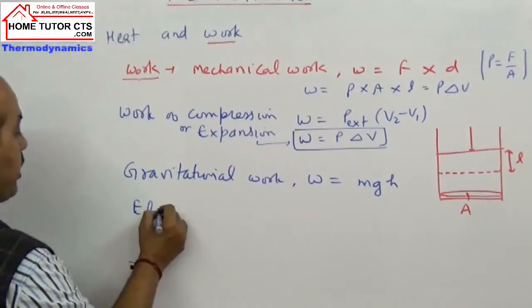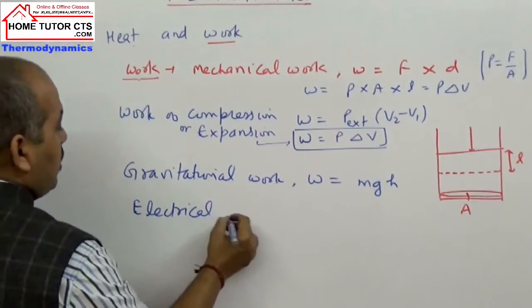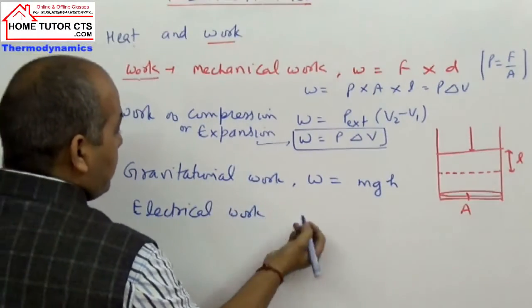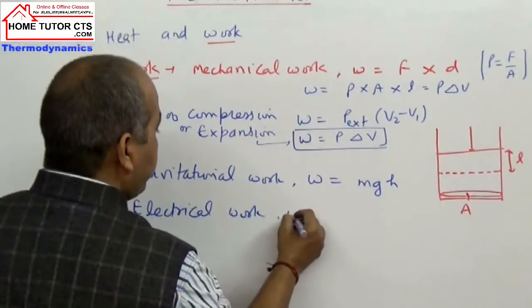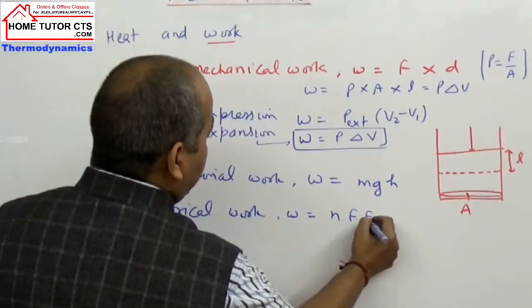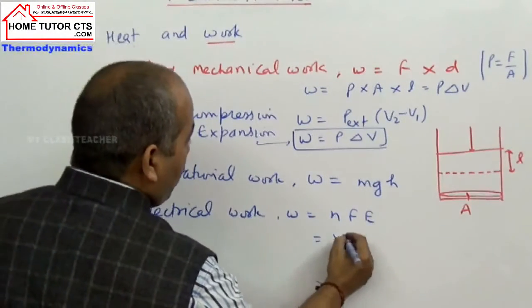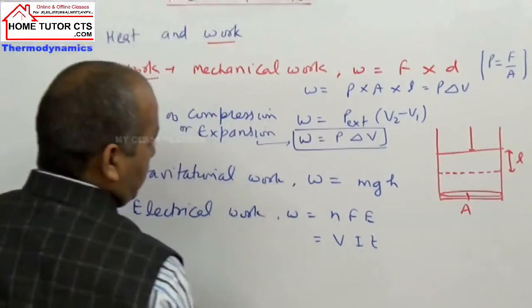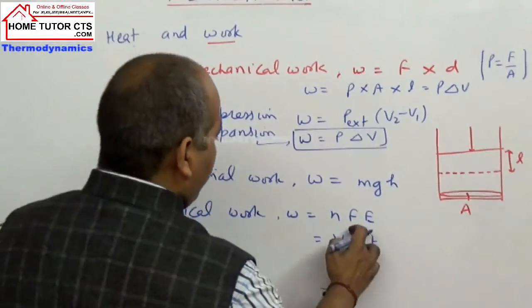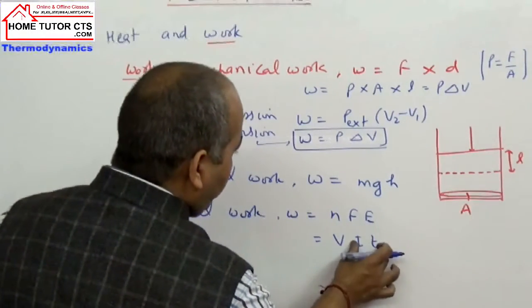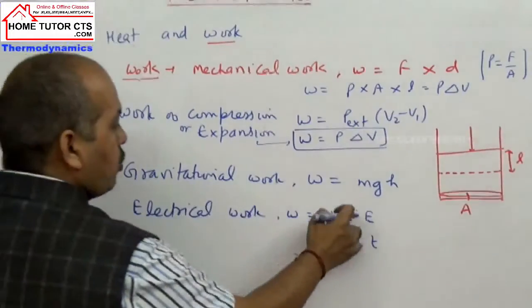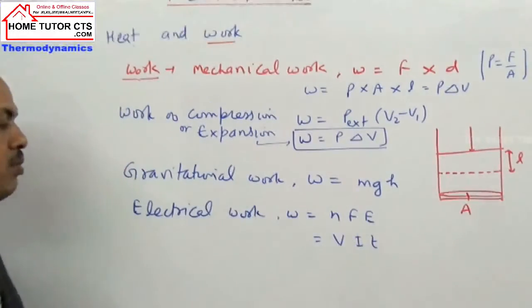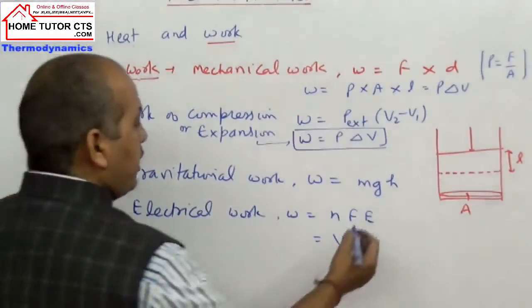Then you can take electrical work done. Electrical work is the same as free energy, which can be written as nFE, or we can write VIt. Here I into t is the total charge in coulombs, and V is the potential difference. So it is electrical work.